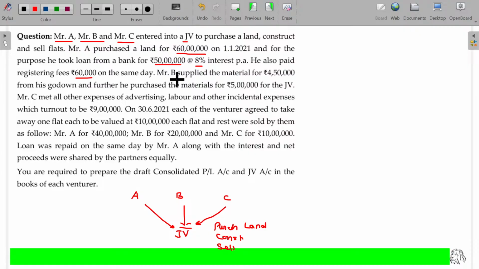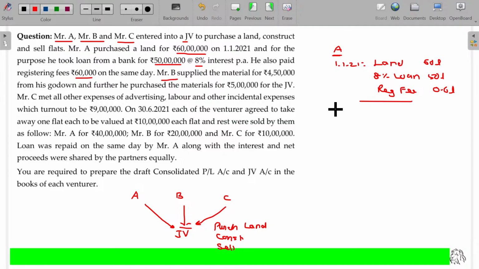So what are the things given by A? He acquired land for 60 lakhs. Of course, for that he borrowed the loan, 8% loan, 50 lakhs. He also paid registration fees. So he purchased the land for 60 lakhs and paid registration fee of 60,000, that is 0.6 lakhs.